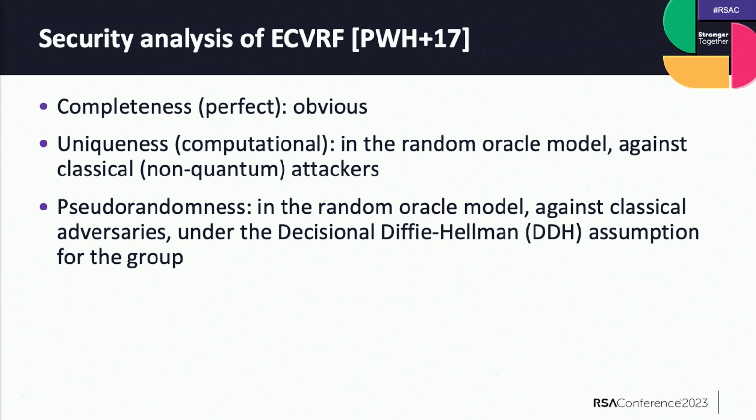While proposing this EC-VRF, of course, that paper provided security analysis. Completeness or correctness is perfect, and this is very straightforward. You can directly see it from the description of the scheme. Computational uniqueness is proved in the random oracle model against classical, which means non-quantum, attackers. And pseudo-randomness is also proved in the random oracle model, only against classical adversaries, under the decisional Diffie-Hellman assumption for the elliptic curve group.